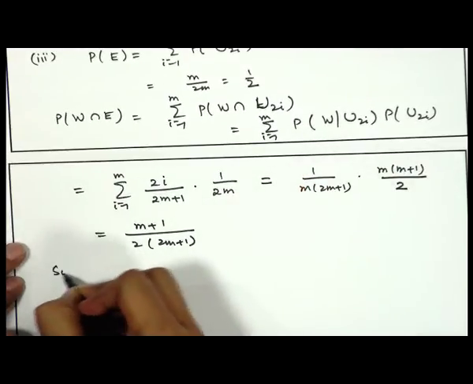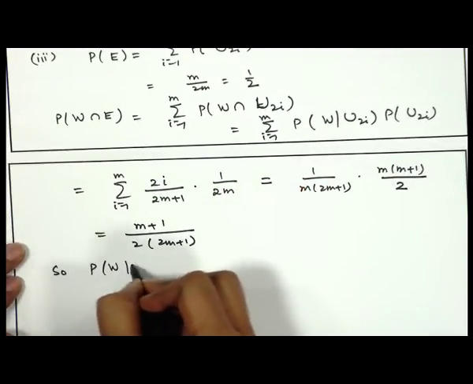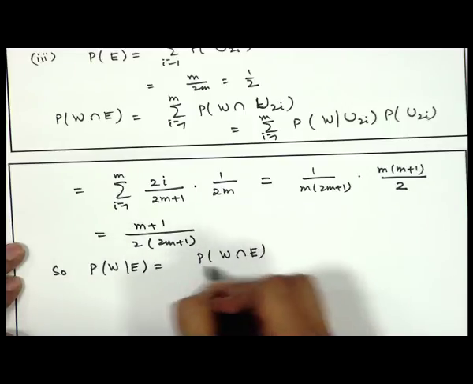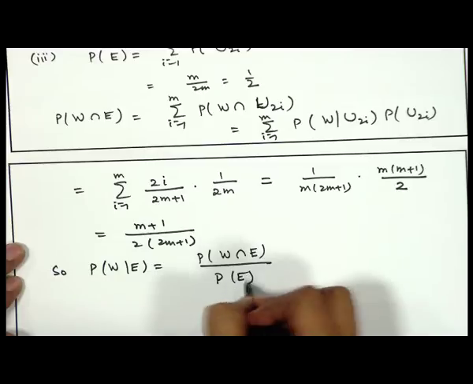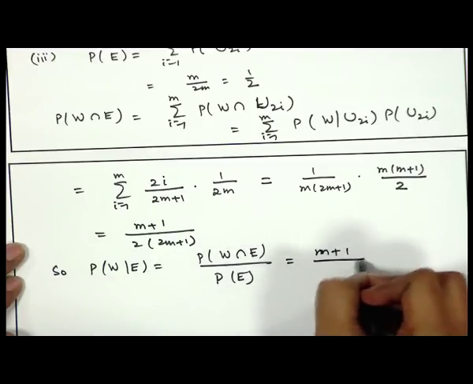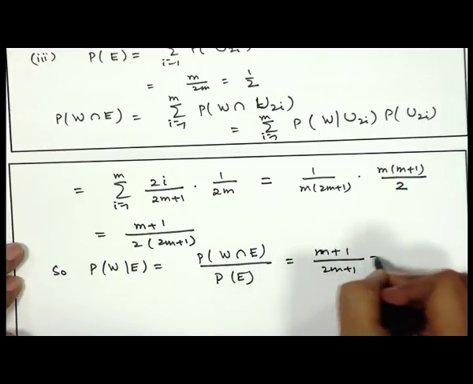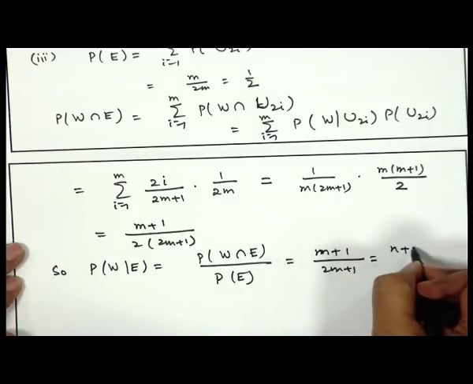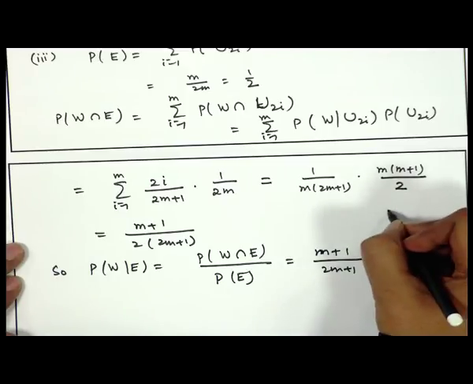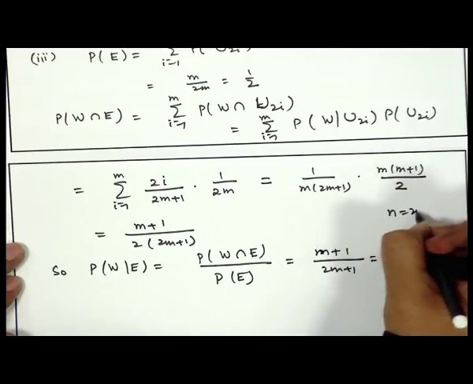So, if I calculate the probability of W given E, that is equal to the probability of W intersection E divided by the probability of E, which is m plus 1 divided by 2m plus 1, that is equal to n plus 2 divided by twice n plus 1. I have put n equal to 2m here.